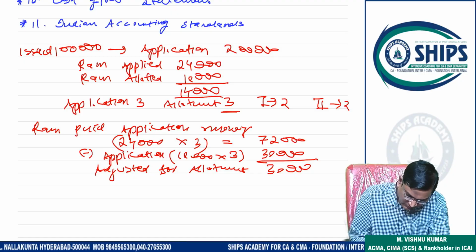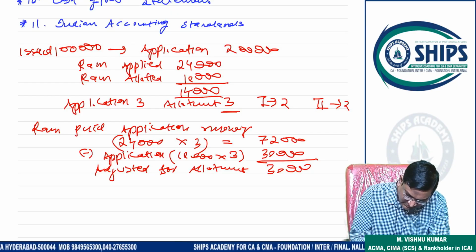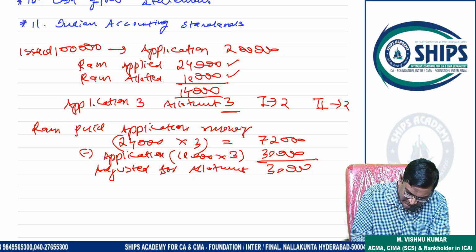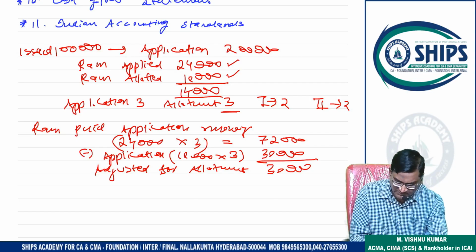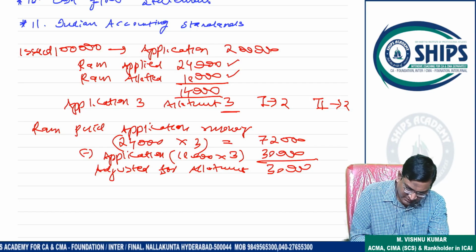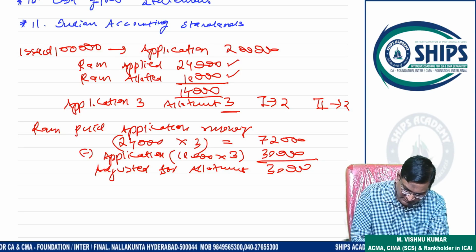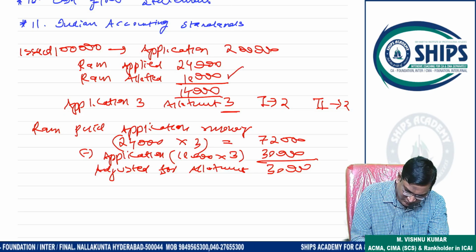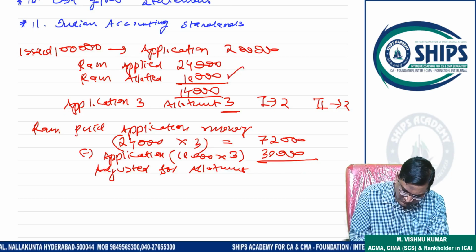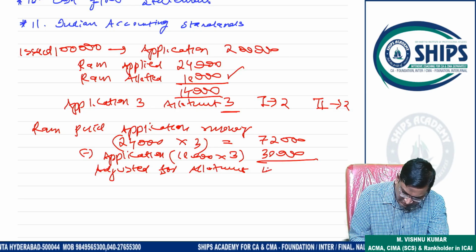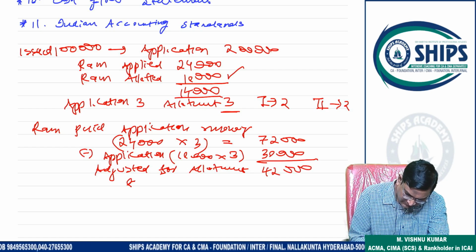Right? Now on application how much will they adjust? Ram applied for 24,000 shares, but the company is allotting only 10,000. So on 14,000 shares extra amount is coming. Ram paid 3 rupees on application, so the company received 72,000. On application, how much will the company adjust? Ram is getting 10,000 shares only, so application money will be adjusted for 10,000 shares only. So 10,000 into 3, 30,000. Now how much extra? 42,000 extra. So will this be adjusted for allotment? No, this will be adjusted for allotment and calls also.